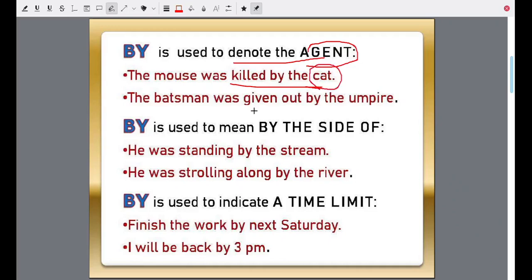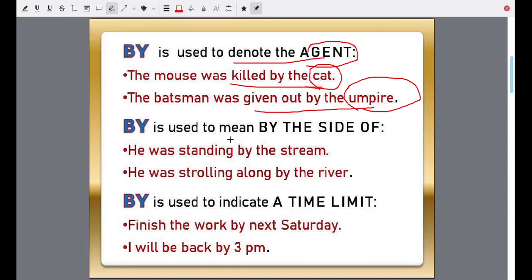The batsman was given out by the umpire. It was the umpire who did it. He gave it out. So by is used to denote the agent. The mouse was killed by the cat. The batsman was given out by the umpire. The tree was planted by me.